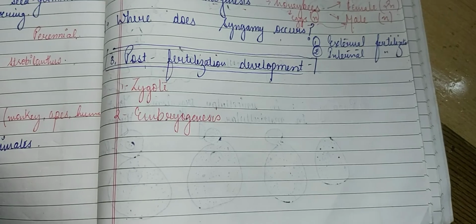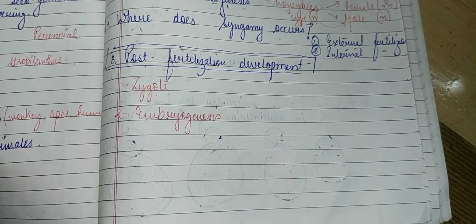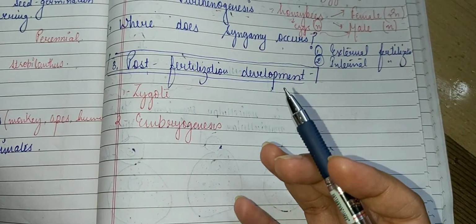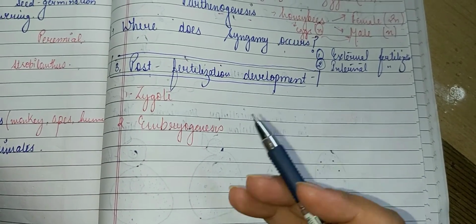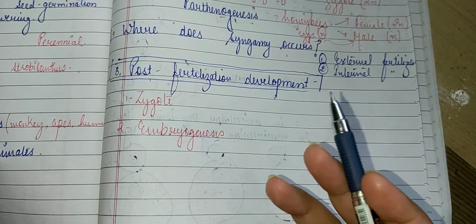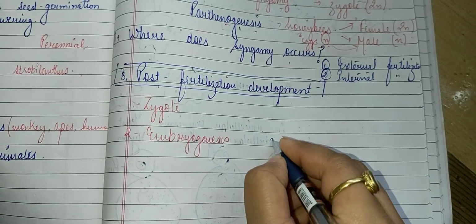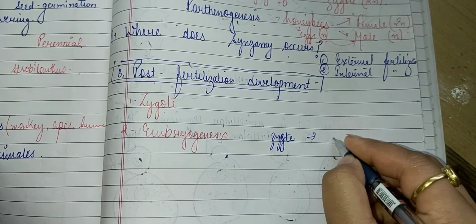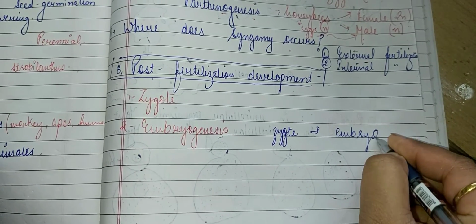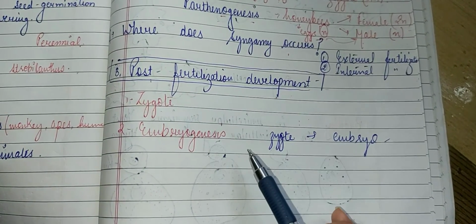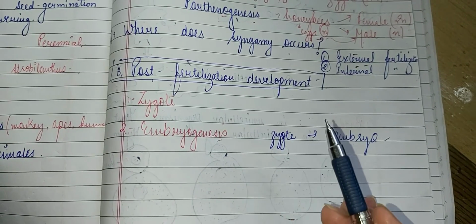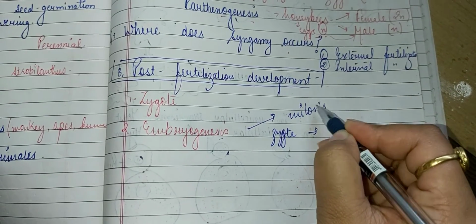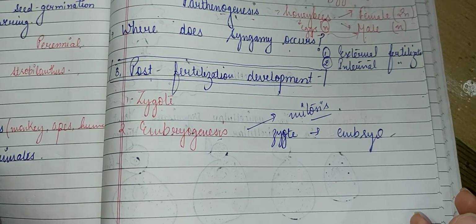After the zygote formation, the next event is embryogenesis, because the embryo is also going to develop into a new individual. Embryogenesis refers to the process of development of the embryo from the zygote. During embryogenesis, the zygote undergoes repeated cell division, and the cell division followed is mitosis, that is equational division.